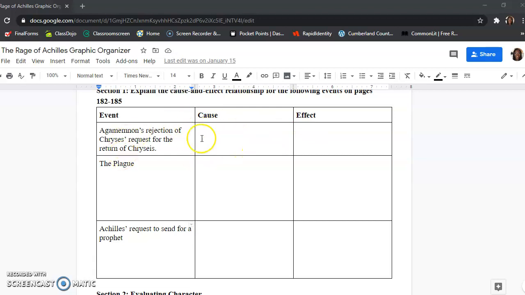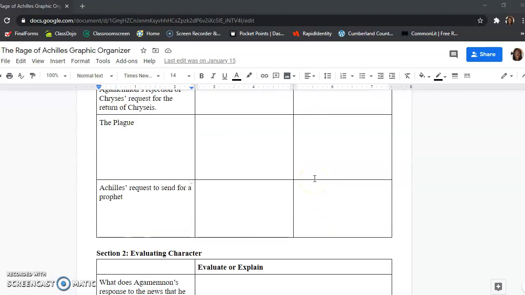Okay, so go back and put that in as the cause, and then you're going to explain what the effect of this rejection is, and type it right here in this box. And then you're going to do the same thing. What caused the plague, and then what caused Achilles' request to send for a prophet, and what were the effects of both of these. If you have been paying attention to the story, the effect here is the cause here. Everything lines up together. You just have to make sure you're paying attention to what happened in the story.